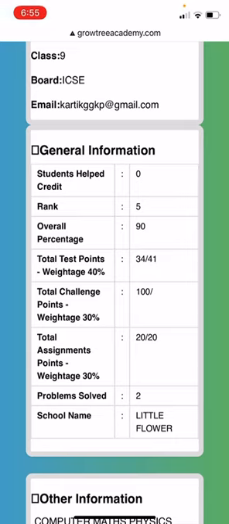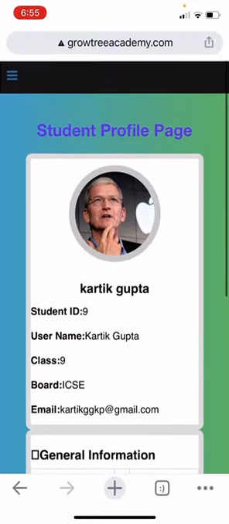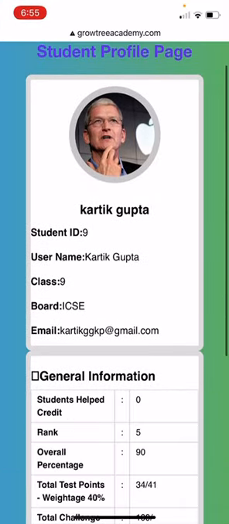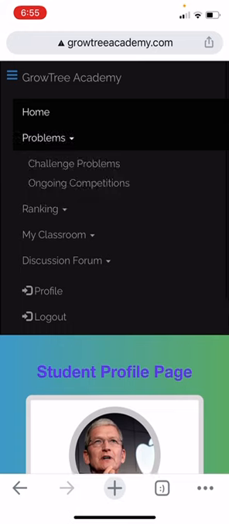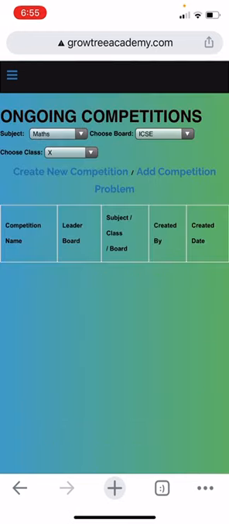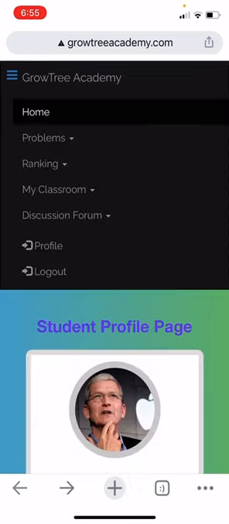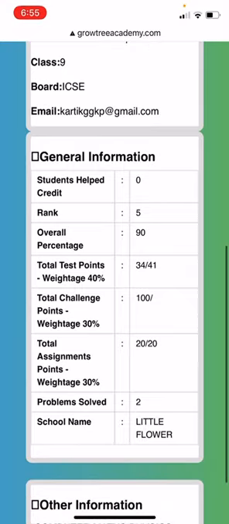Then there are something called challenge points. These are basically some tough problems for the topics you are taught, like NTSC Olympiad-style questions or other tough questions which check your concepts. Those problems you can find here if you go to challenge problems, and the weightage for that is 30%.